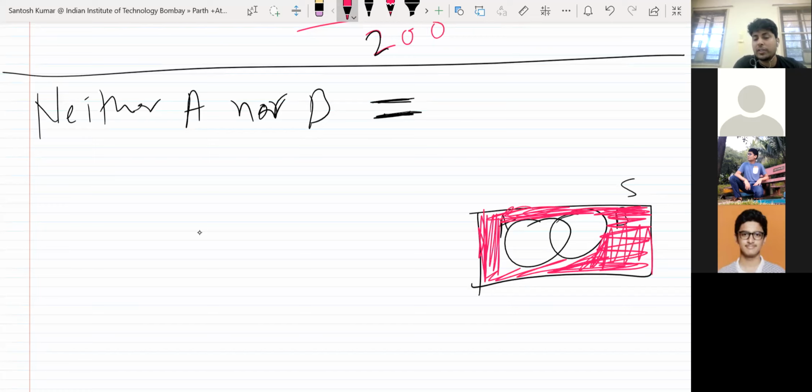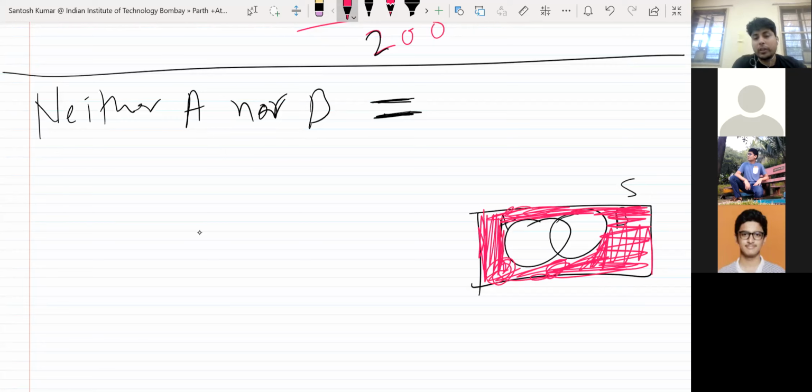First circle is A, second circle is B. So neither A nor B occurring. What will be the mathematical symbol for this? How will you represent it mathematically? Union of A complement and B complement? Union of A complement and the union. No.